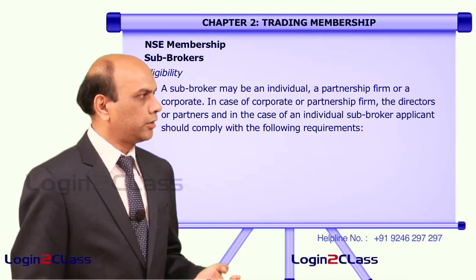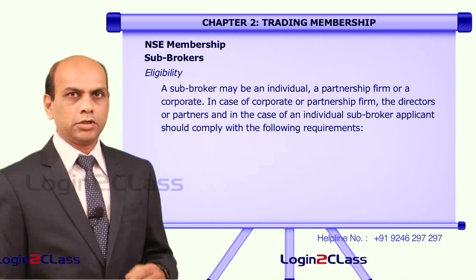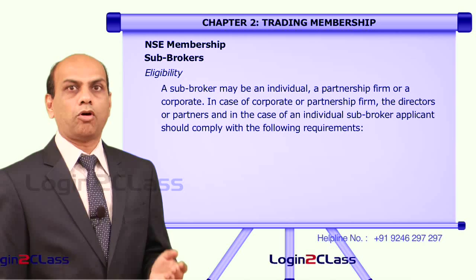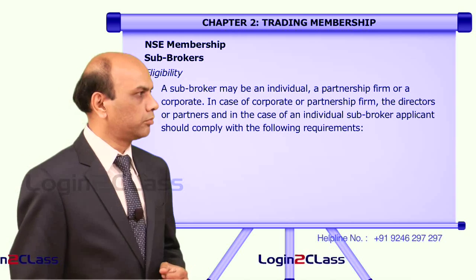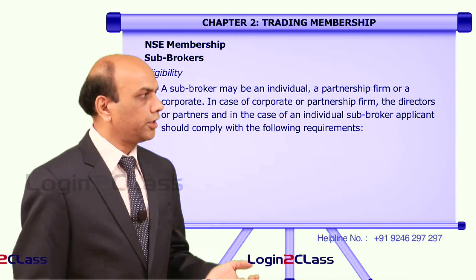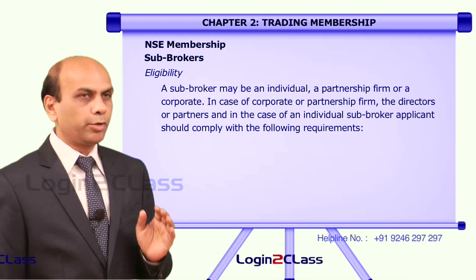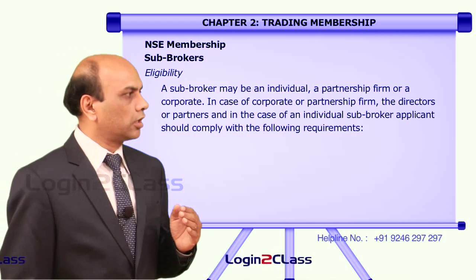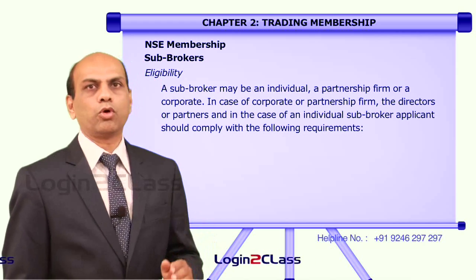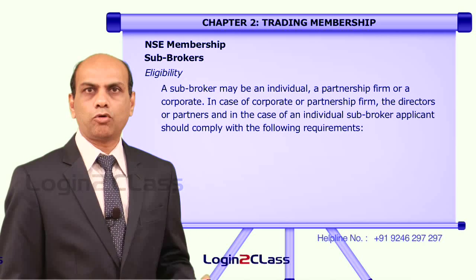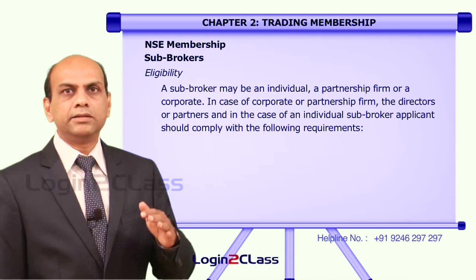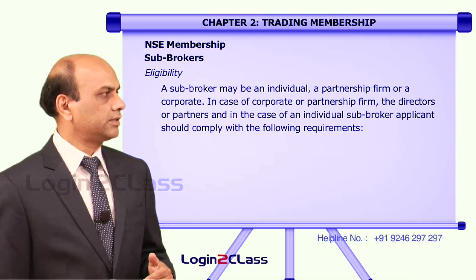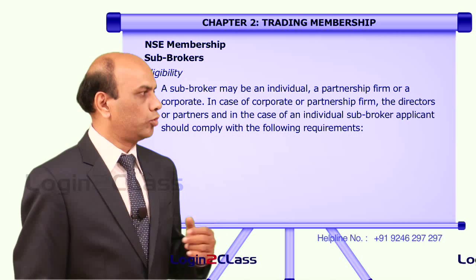In case of a corporate or partnership firm, the directors of the corporate or the partners of the partnership firm, and in the case of an individual subbroker, the applicant should comply with the following requirements. If we want to become the subbroker, these necessities have to be adhered to.